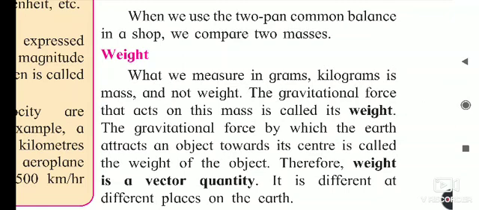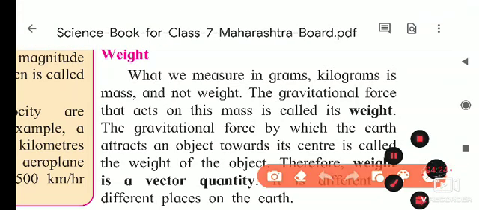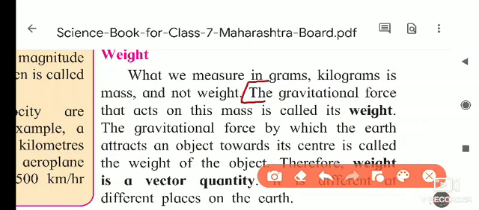The gravitational force that acts on the mass of an object is called its weight. So this is the definition.